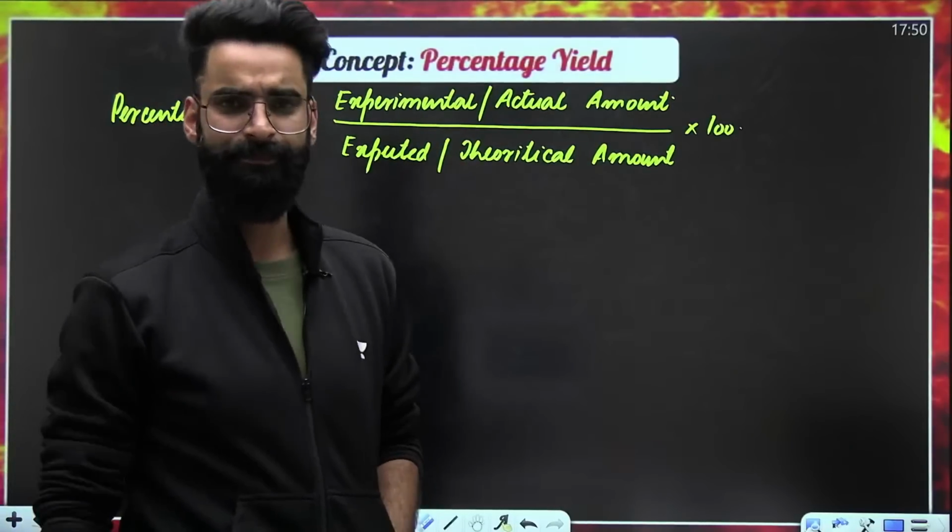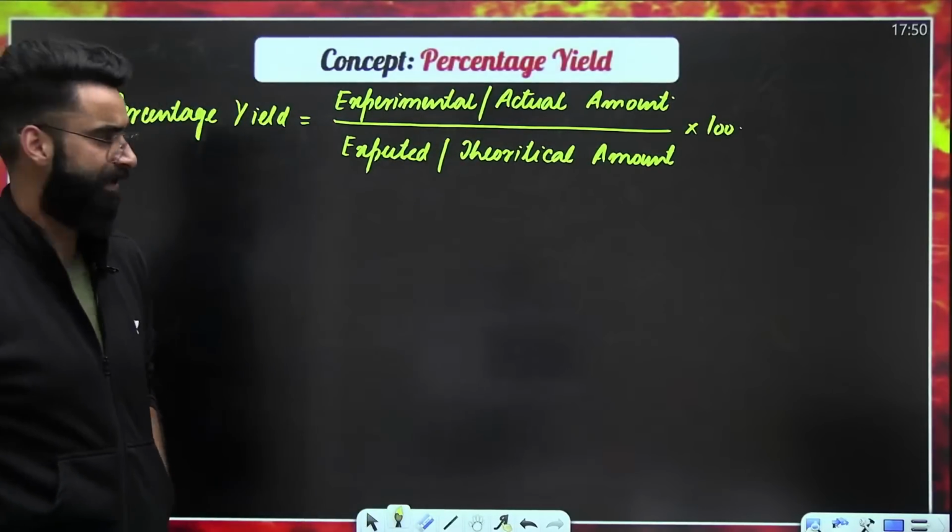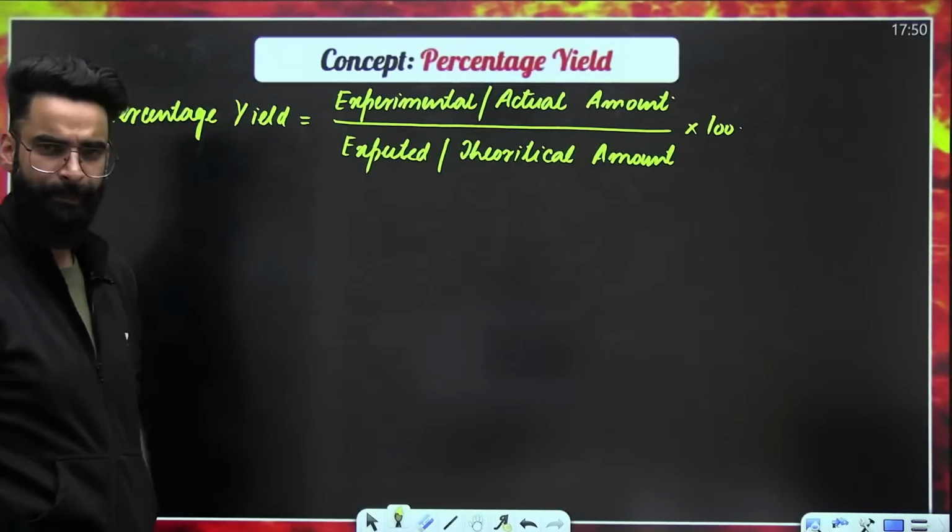This is one general formula by means of which we can calculate the percentage yield.